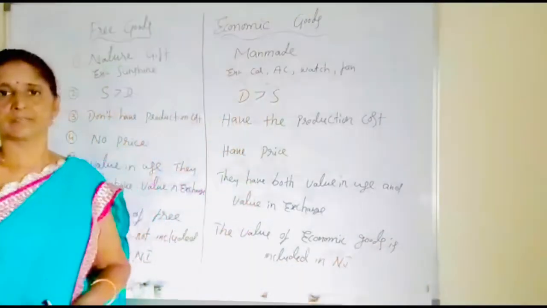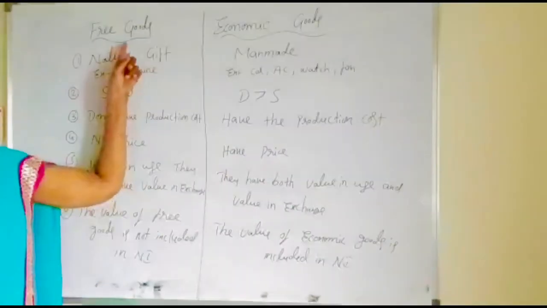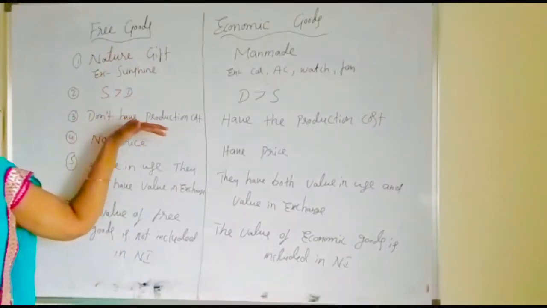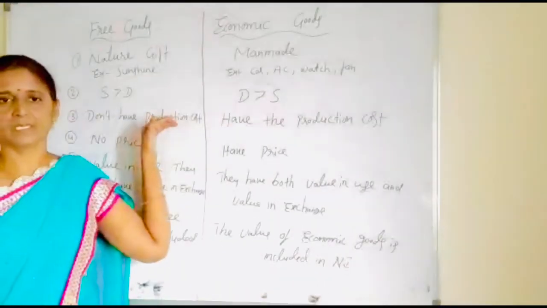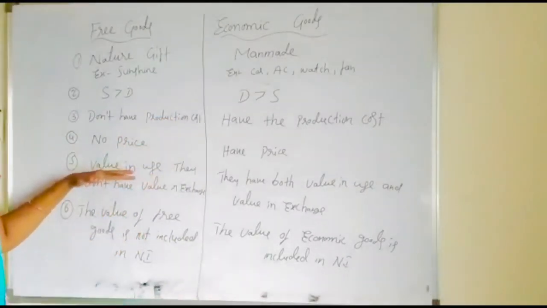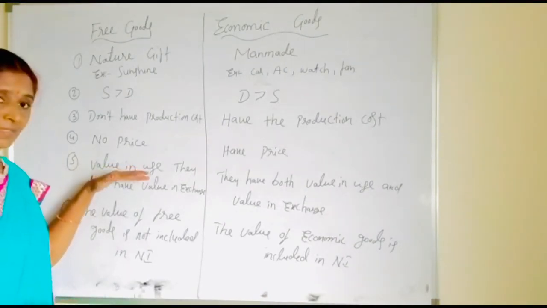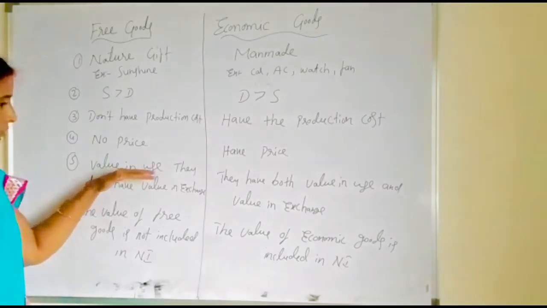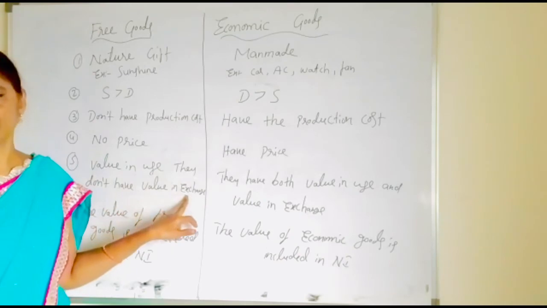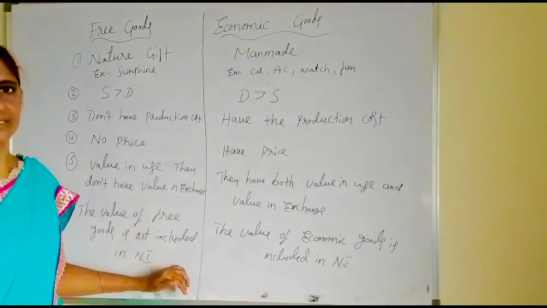These are the differences between the free goods and the economic goods. Once again, children, free goods are the nature's gift. The supply is more than demand and they don't have the production cost, available freely by the nature, and they don't have the price also. And whenever they don't have the production cost and they don't have the price, but they are able to satisfy our want, that is the reason they are having value in use and they don't have value in exchange. The reason is they are available freely, they don't have the price. And the value of free goods is not included in the national income.